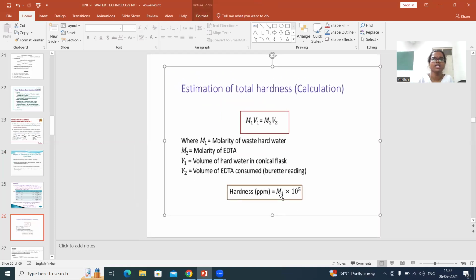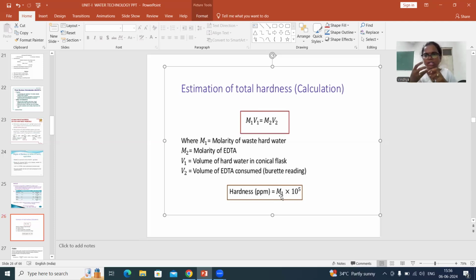Now, you may also want to calculate permanent and temporary hardness. After calculating the total hardness, keep it aside. Now take the same water sample which you took for the total hardness calculation, and heat it. We already discussed at the start of the class that temporary hardness can be removed by boiling.